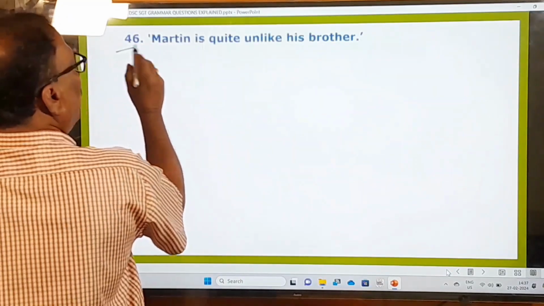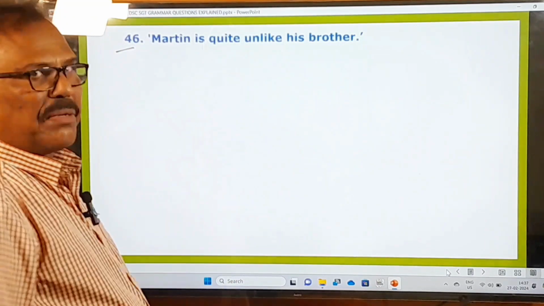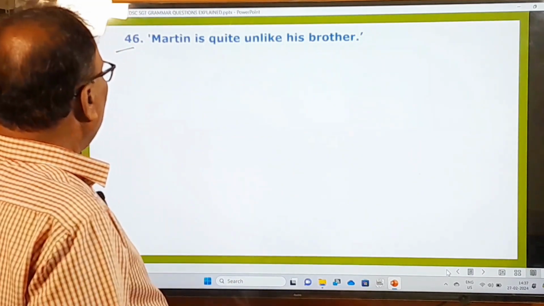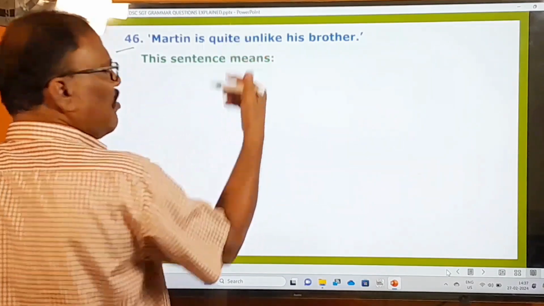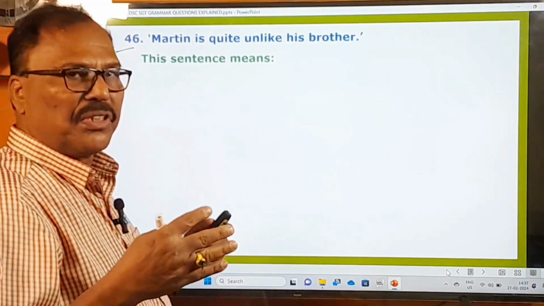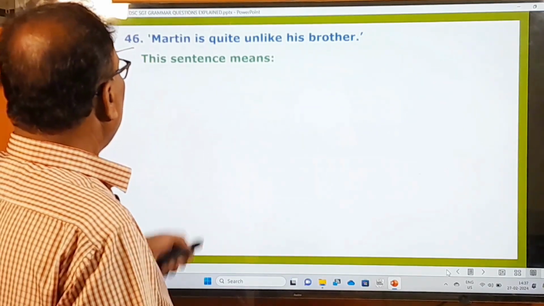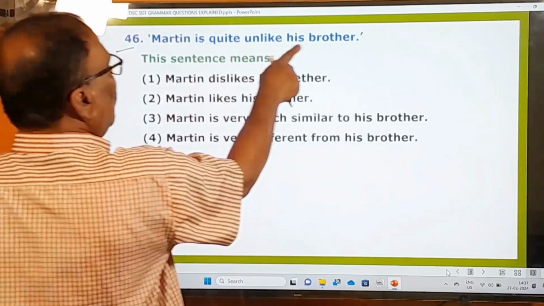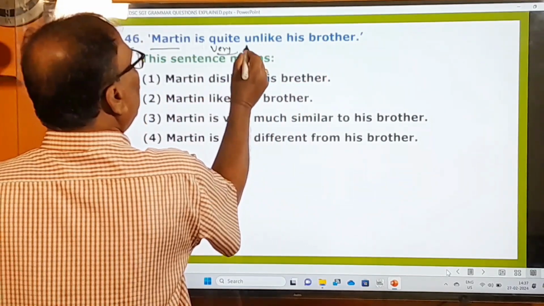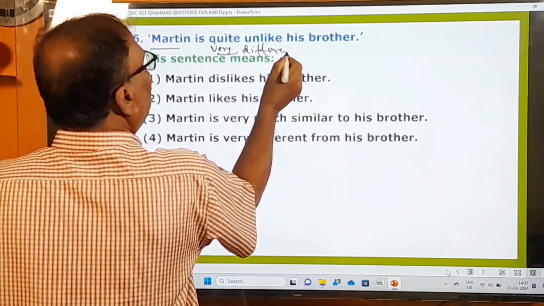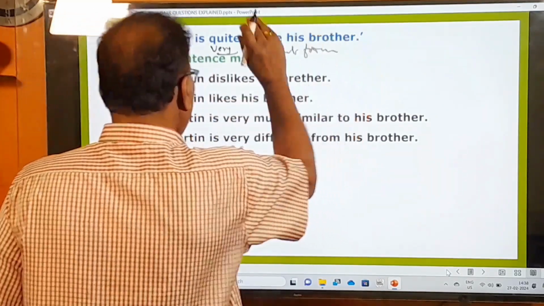What is the sixth question? Martin is quite unlike his brother. This is the question given, and what is the examiner asking you to do? He's asking you to give the meaning of that sentence. Martin is quite means very, unlike means different from his brother. So Martin is very different from his brother. That must be your answer.